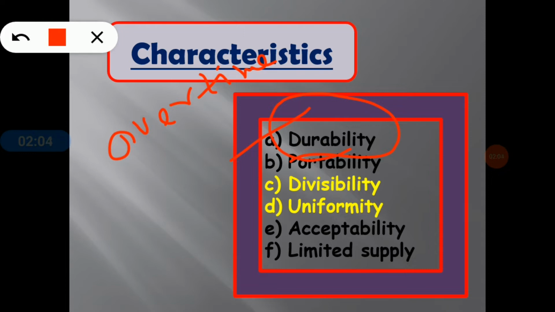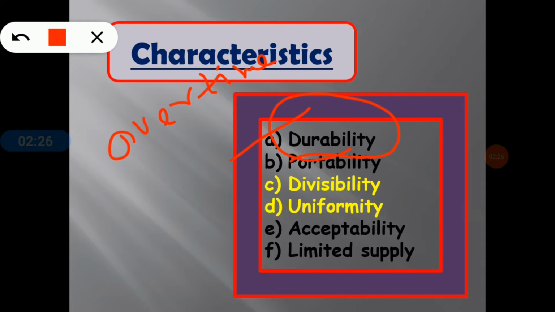For example, vegetables and fruits are not good money because they lose their value quickly with time, as they perish. Clear what is the actual meaning of durability? Durability is one of the main characteristics of money.